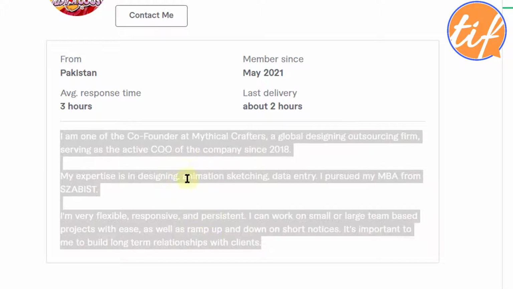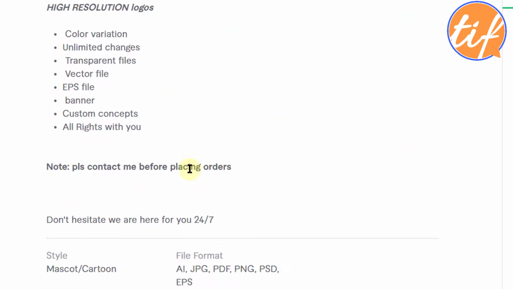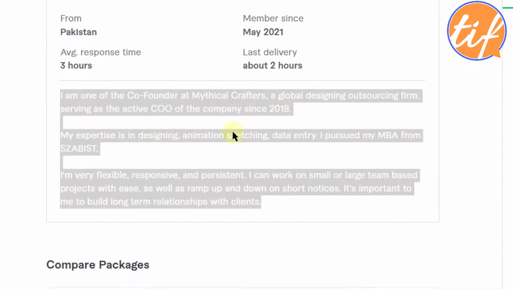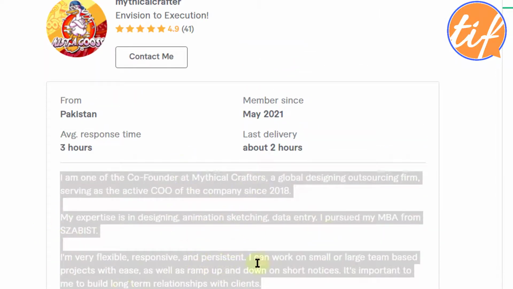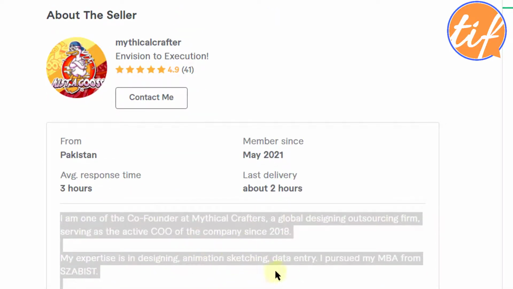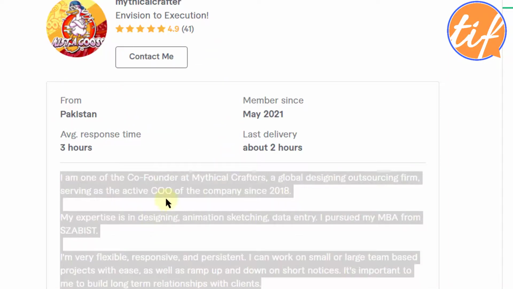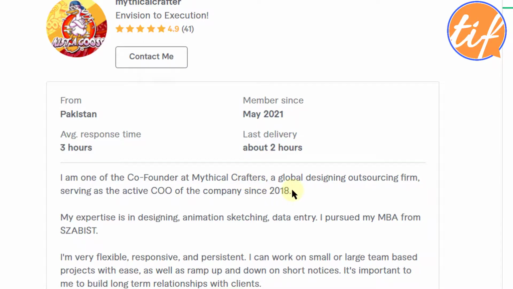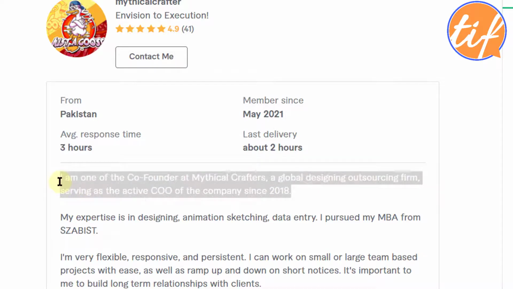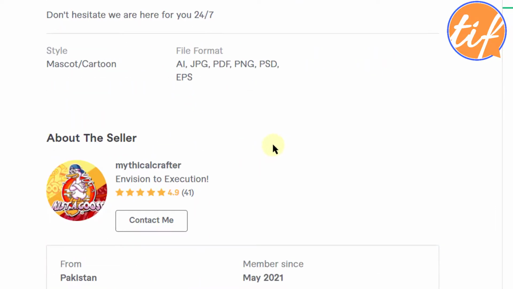Now, this English does not sync with what you have written in your description. The description English is not good at all. However, this English is much more professional. So it shows that either you have copied this from somewhere, or you have hired someone to write this for you, but not your gig description, which is more important. Okay, one thing. Second thing, you are here as a CEO of a company since 2018. Now it's 2021, 3 years, and you are writing this kind of English. It is not acceptable. Not acceptable to a lot of buyers.